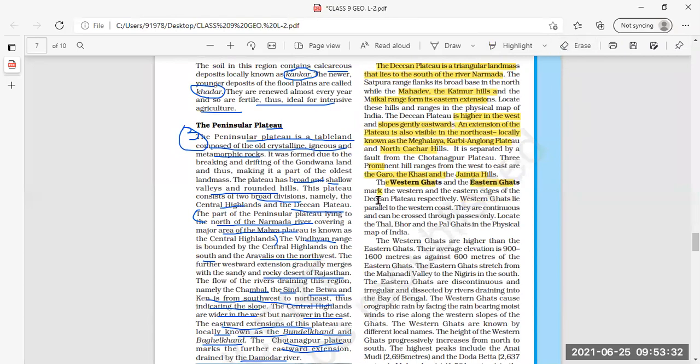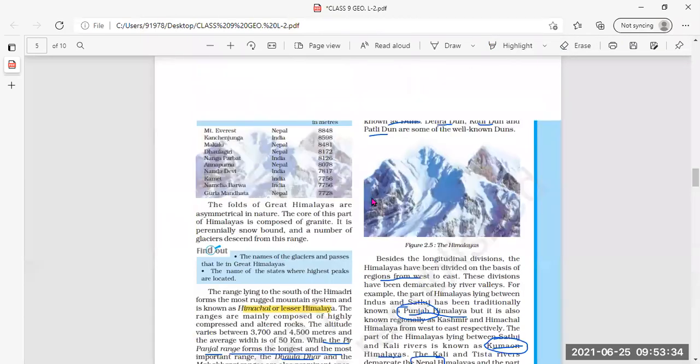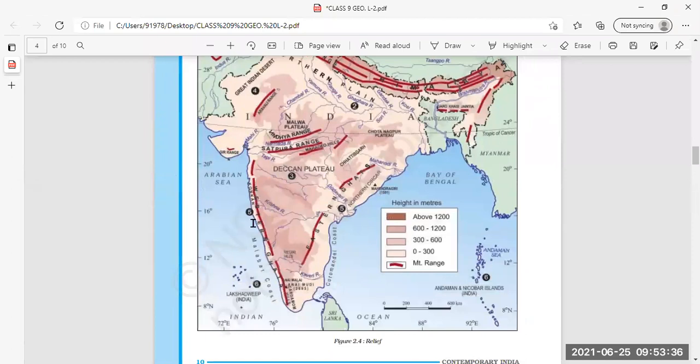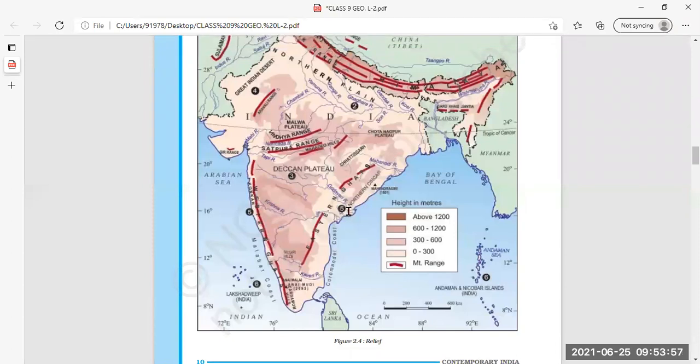Parallel to the western coast. Here in the map, here they are. Deccan Plateau is here, Western Ghats and Eastern Ghats. Here these are the Western Ghats, here they are the Eastern Ghats. This is the Deccan Plateau. These are the Satpura range, the Vindhya range. Chota Nagpur Plateau is given here. Are you all following?